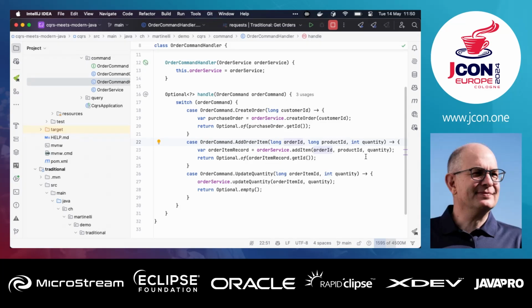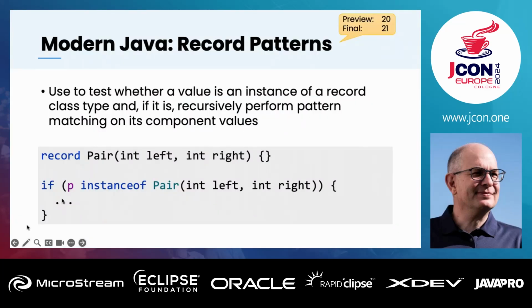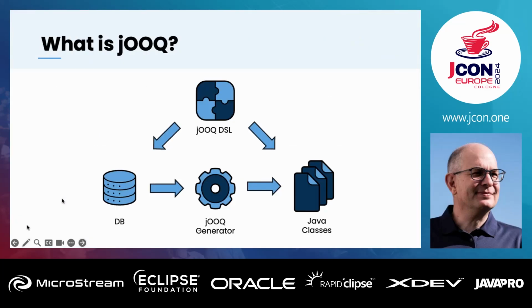So that's all for CQRS. As I said, you could now use a service, the service issues an event, and then do event storing, but we don't do that here. Now the question is, how do we access the database in that model? Maybe we should go back to the slides, and I'd like to introduce another tool.